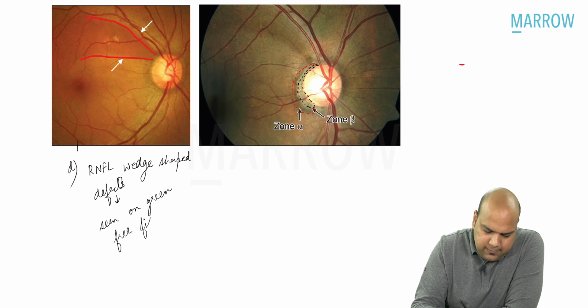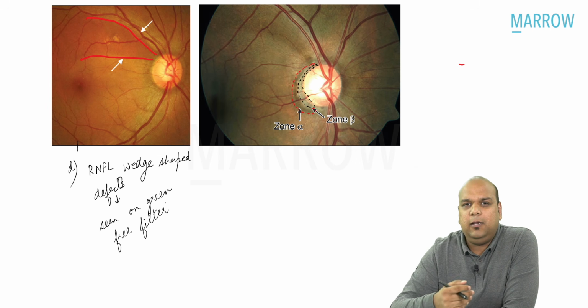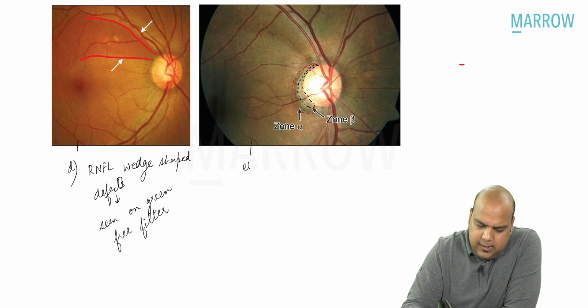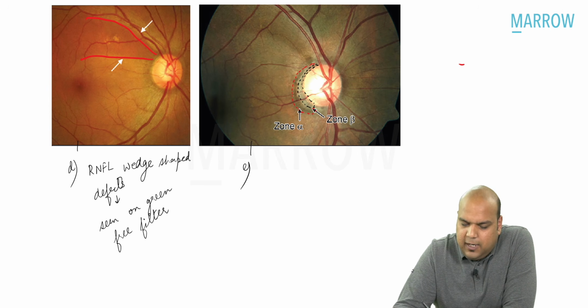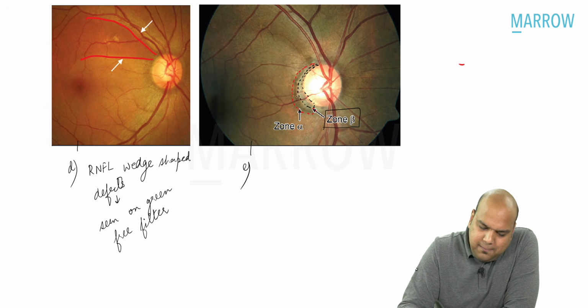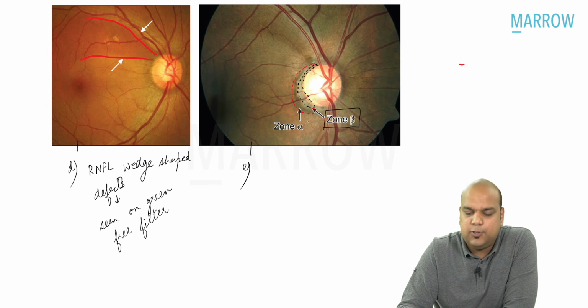So in your slit lamp, you have a green-free filter. When you shine light onto the fundus with a green-free filter, then you're able to appreciate that. Then lastly, in this photograph, what are we able to see? We are able to see two zones of atrophy surrounding the optic disc. Between these black lines, we see a whitish area. This is called zone beta. Then outside zone beta, we see a darker area. This is called zone alpha.